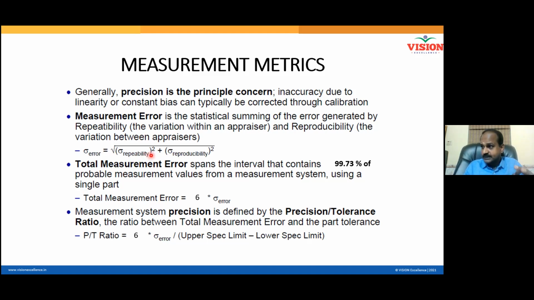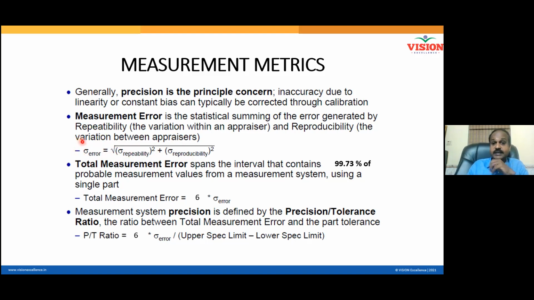So you must square and then sum up. Square the repeatability sigma, square the reproducibility sigma, and only then sum up. Then you take the square root because you already squared it. The resulting value is called sigma of the error.